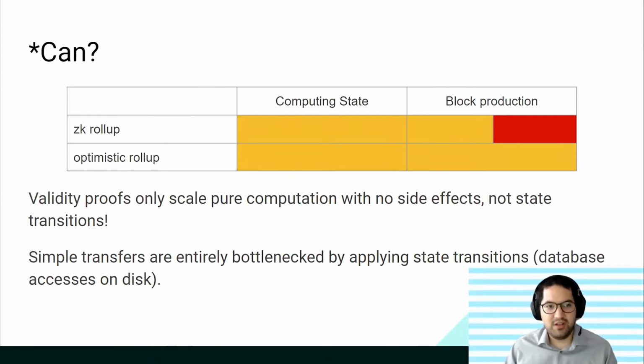Because of this, validity proofs only scale pure computation with no side effects. They do not scale the number of state transitions. And if you're just comparing simple Alice-transfers-to-Bob state transitions, then using validity proofs does not provide any additional scalability compared to full validation in optimistic rollups.